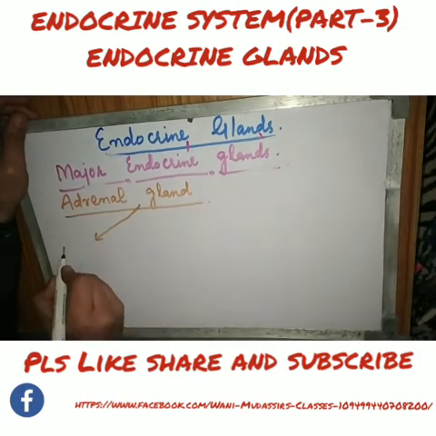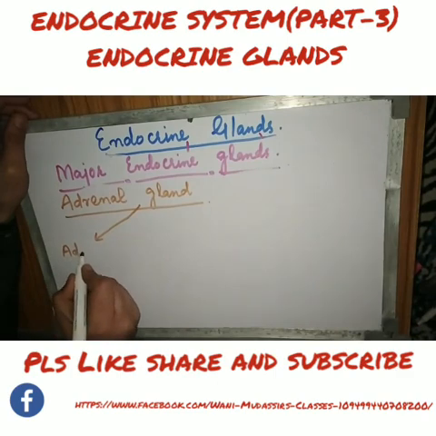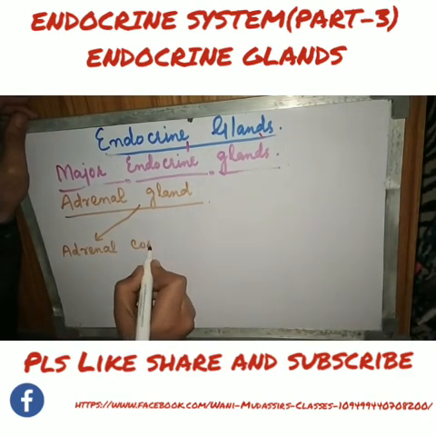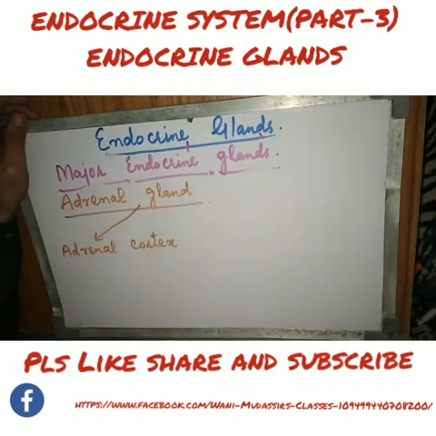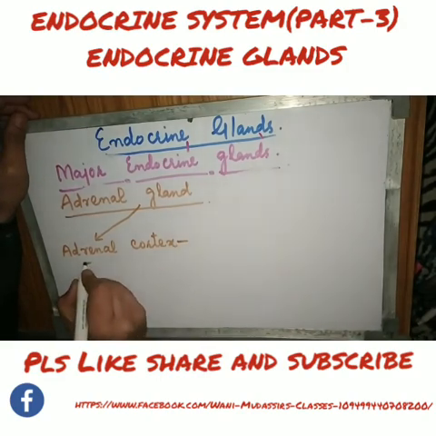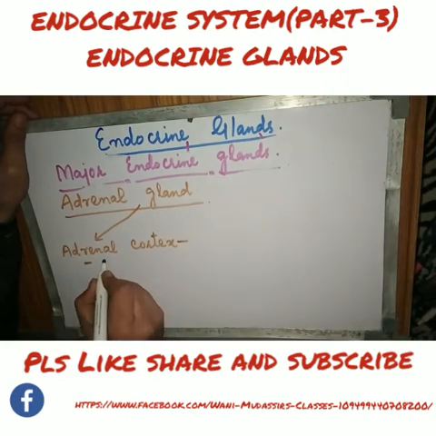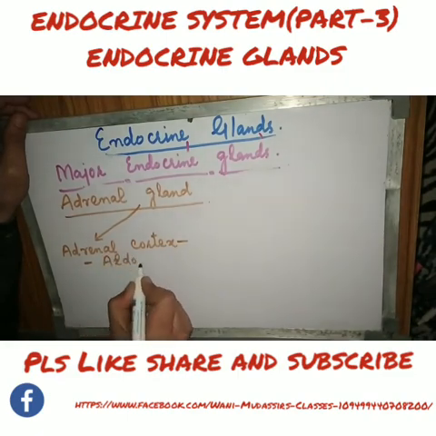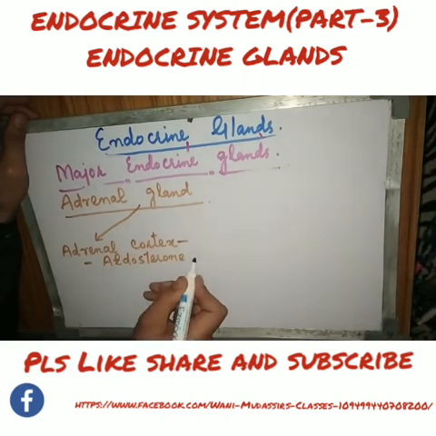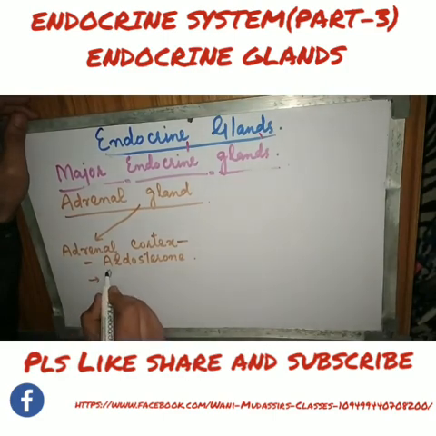One is the adrenal cortex, and the second is the adrenal medulla. Okay, the adrenal cortex secretes certain important hormones. The first one is aldosterone. Okay, then it secretes glucocorticoids.